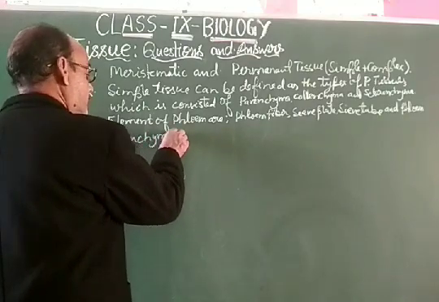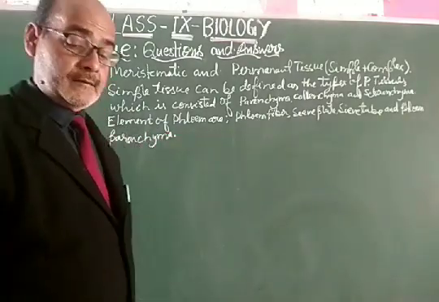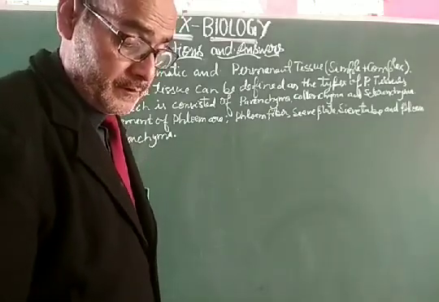So you can reply to the question with this answer like this.